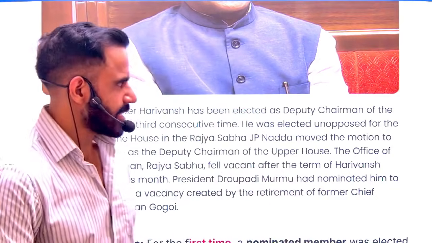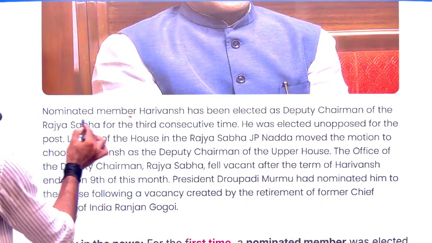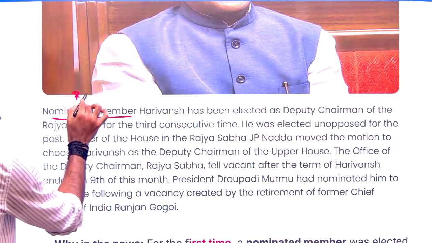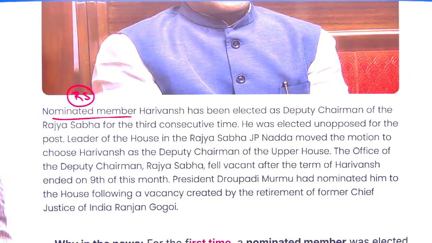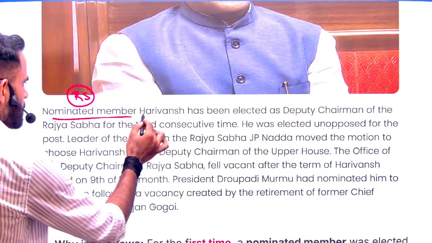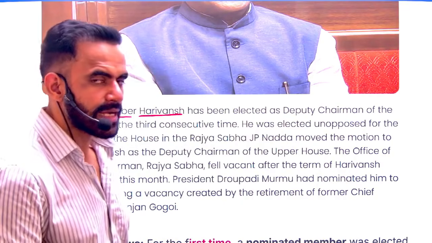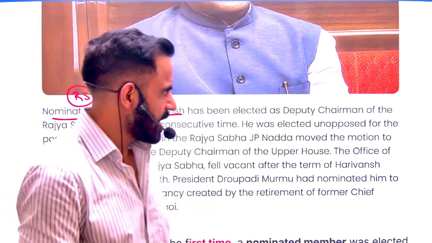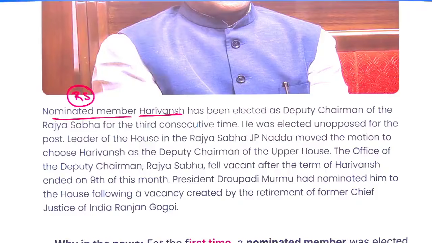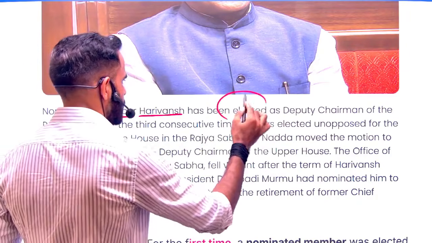Now understand the news. So nominated member, nominated basically means I'm talking about Rajya Sabha. So in Rajya Sabha, members can be nominated, and the nominated member Mr. Harivansh Narayan Singh, please remember, previously had served as the deputy chairperson for 2 terms. Okay, so he was later nominated, and subsequently after nomination he was elected as the deputy chairperson.